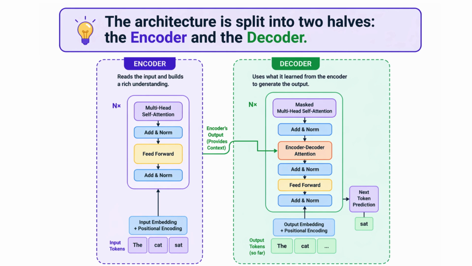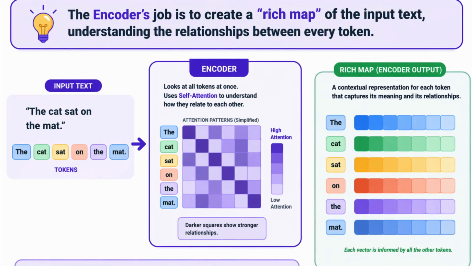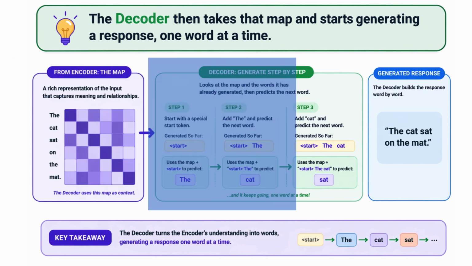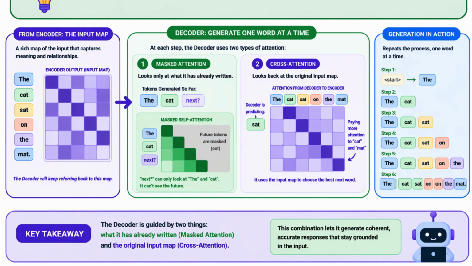The architecture is split into two halves, the encoder and the decoder. The encoder's job is to create a rich map of the input text, understanding the relationships between every token. The decoder then takes that map and starts generating a response one word at a time, and it uses masked attention to ensure it only looks at what it has already written, and cross-attention to keep referring back to the